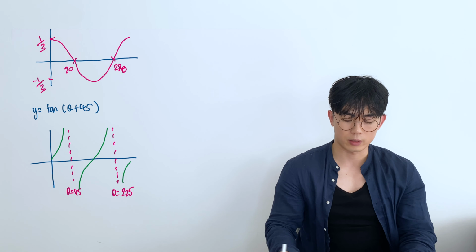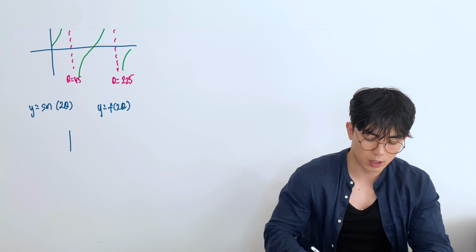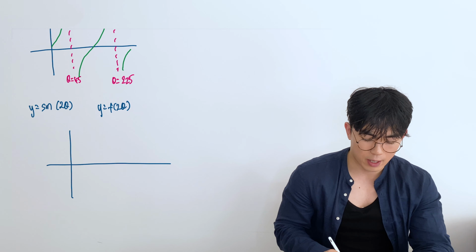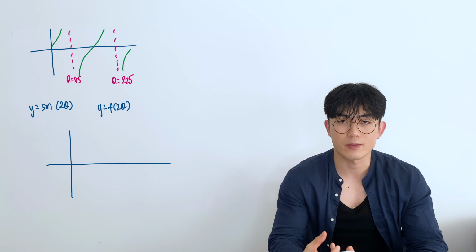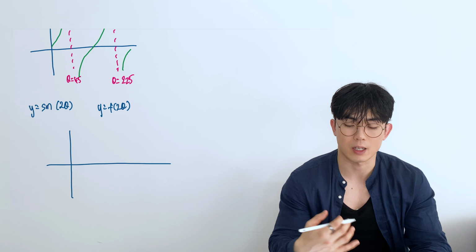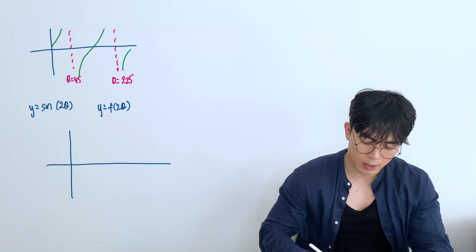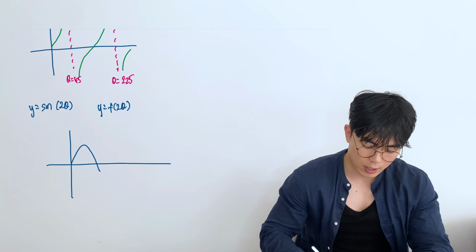Let's try another one. Let's try y = sin 2 theta. This is equivalent to saying y = f(2 theta), right? Once again, it's inside the bracket, meaning it's going to affect my theta values, and it's going to divide them by 2 rather than multiplying by 2. So it's now going to look like a sine graph, but now there are going to be 2 sine graphs.